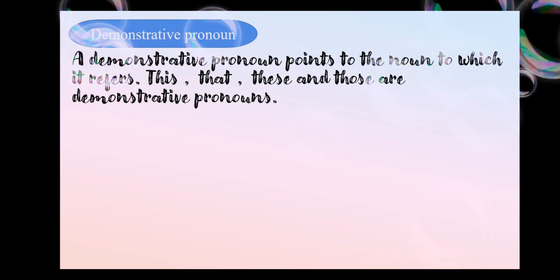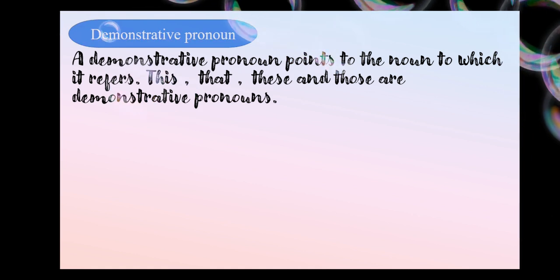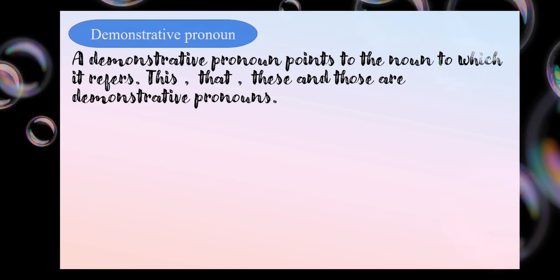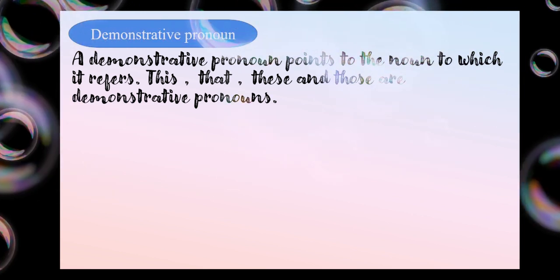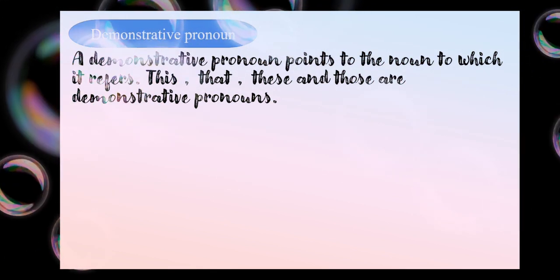Let's have a look at what it is. The next one is demonstrative. When I use the word demonstrative, what does this mean? I want to point to something. Yes, if I want to point to a noun, then I use a demonstrative. There are only four demonstratives: this, that, these, those.